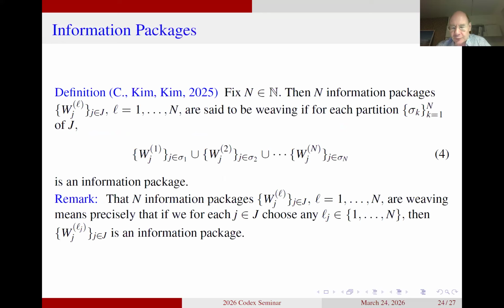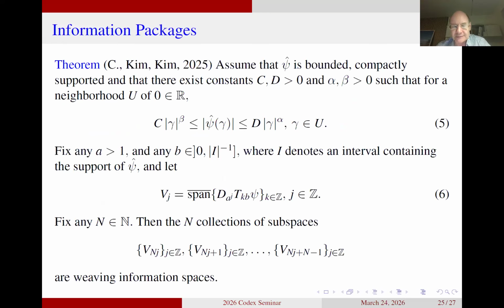And what we are doing in the theorem that comes out here is that we are actually blocking spaces together, blocking vectors together in spaces. So if you go down already now, before I even state the conditions in the theorem, and look at line 8, you can see that we are looking at some spaces V_j. And the space V_j is what we obtain by letting all translation operators act on the given psi, but then we only let the j scaling operator act on it.